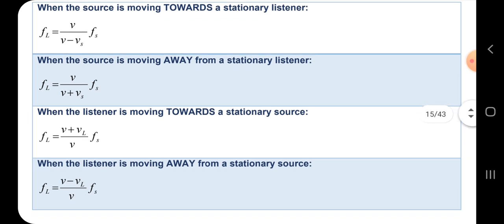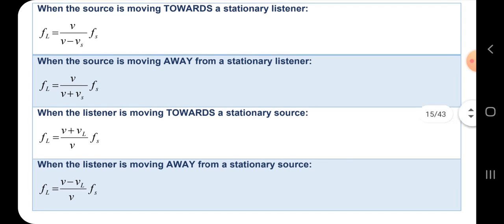That means the listener is in a stationary position. So we take FL, the frequency of the listener, equals V, the speed of sound, over V minus the speed of the source, multiplied by the frequency of the source. That's how you calculate for a stationary listener.